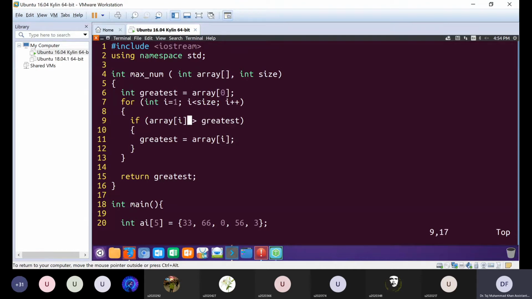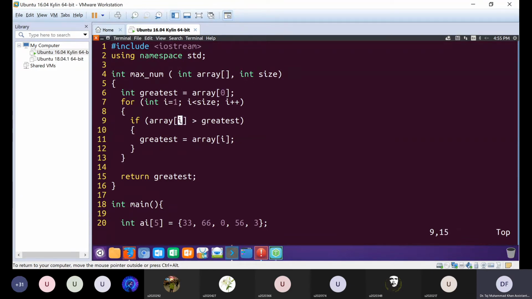So if this is the case, this condition will become true, and we will replace the older, smaller value in greatest by the value in the array element ai, because the if condition has just verified that this value is greater than greatest. So we update greatest to this value, and then go to the next iteration of the for loop to compare this new greatest value to the next array element.